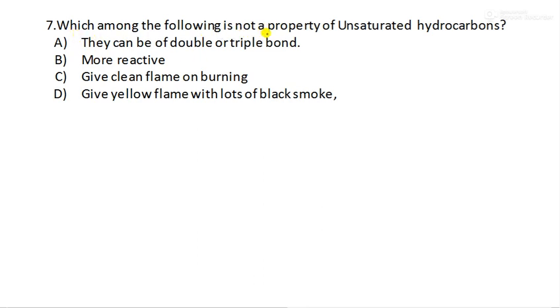Which among the following is not a property of unsaturated hydrocarbon? As I said, you should be aware of both saturated and unsaturated hydrocarbons. If you're studying for long answer questions, you might have studied the difference between saturated and unsaturated, so a question can be asked based on that. Unsaturated can have double or triple bonds. More reactive, yes, this is a property.